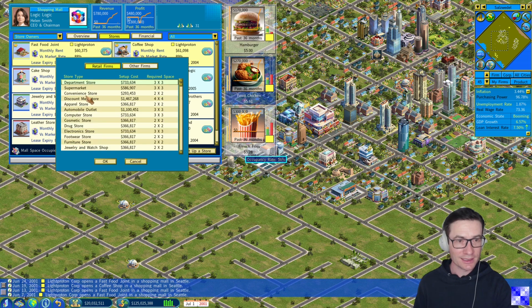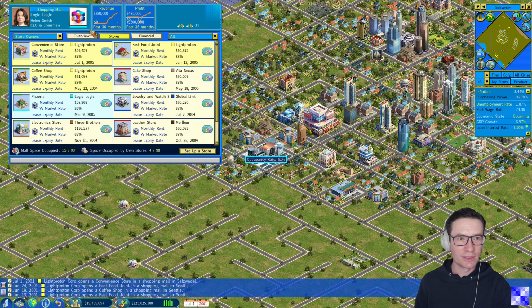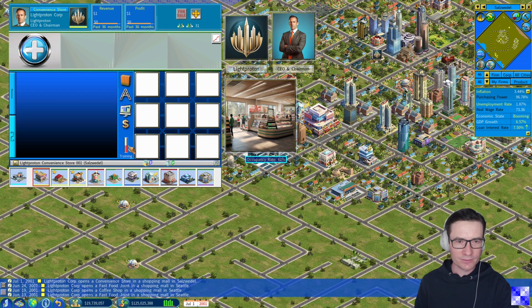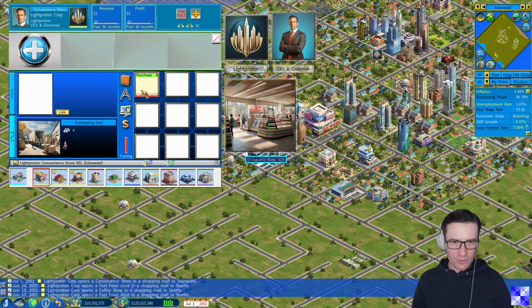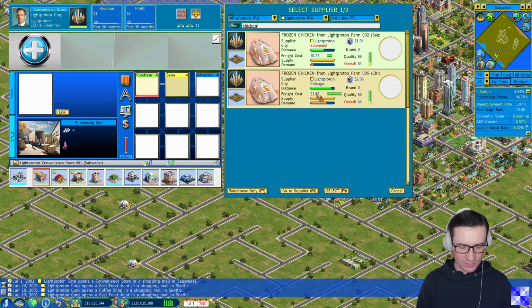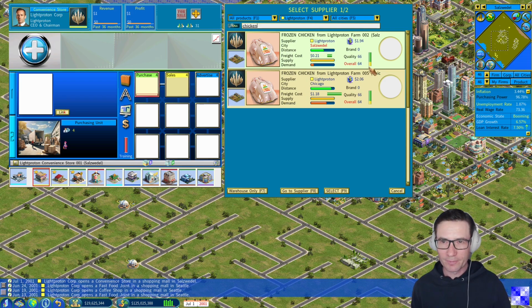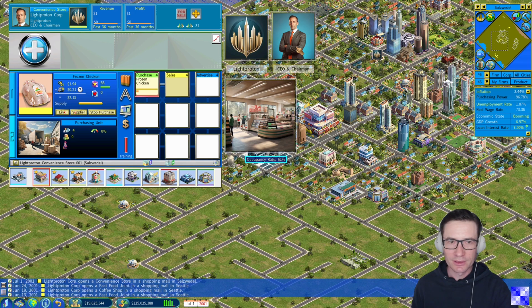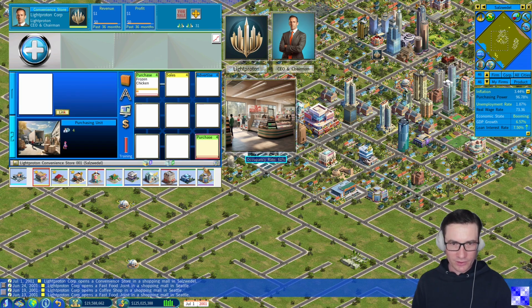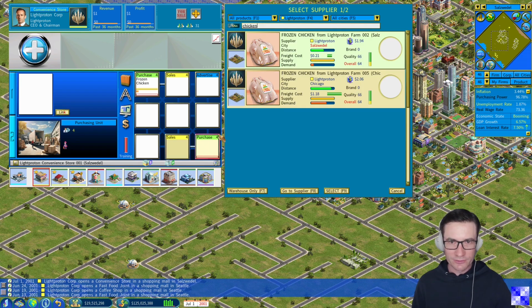And this time we will set up a convenience store. And in this convenience store, training to the maximum, we will now set up one purchasing unit. And this is how we do it all the time in Capitalism Lab. We will link to frozen chicken, but of course from Salzwedel. We see here again the impact of freight costs. We will also purchase the frozen beef.